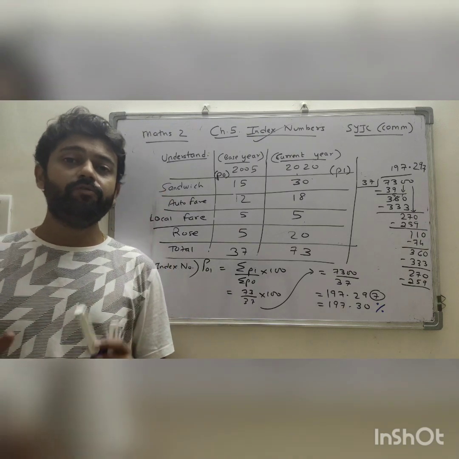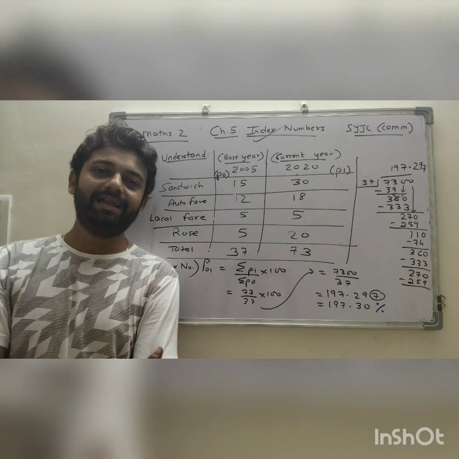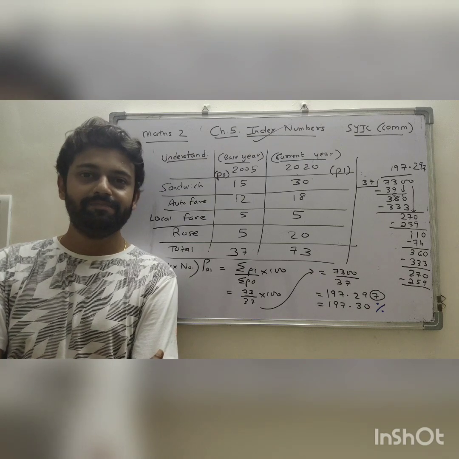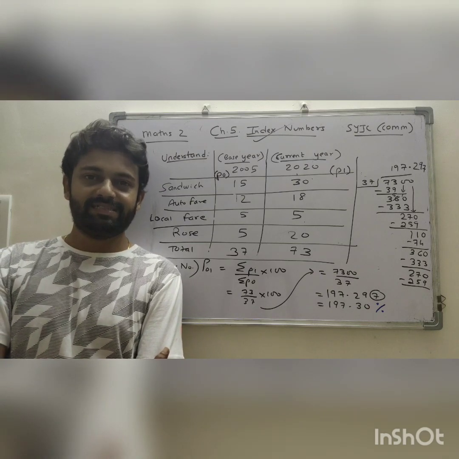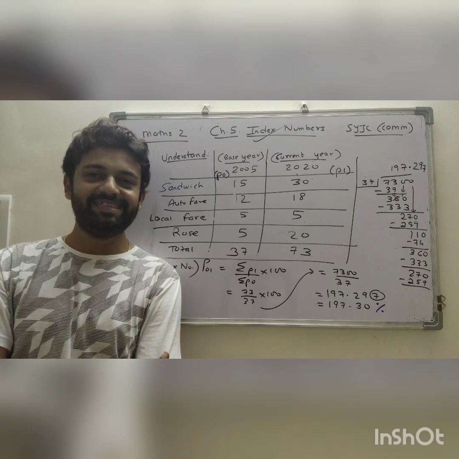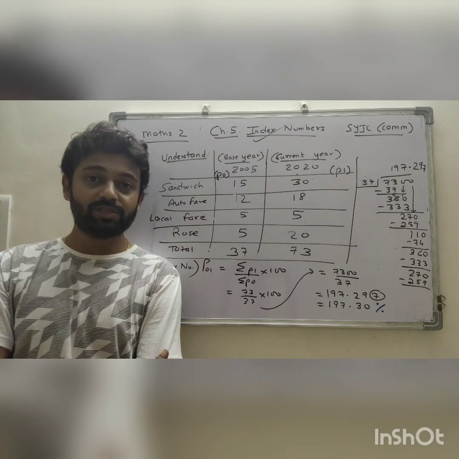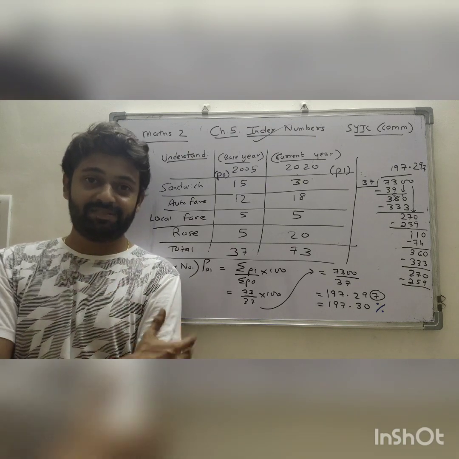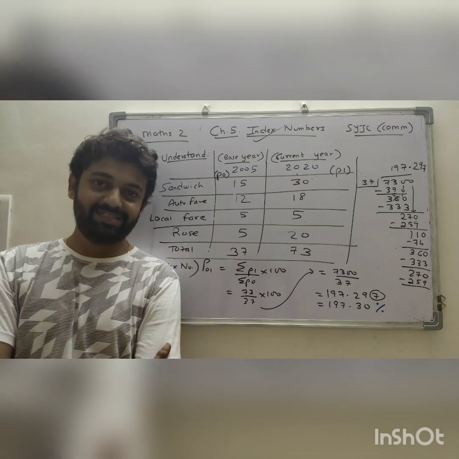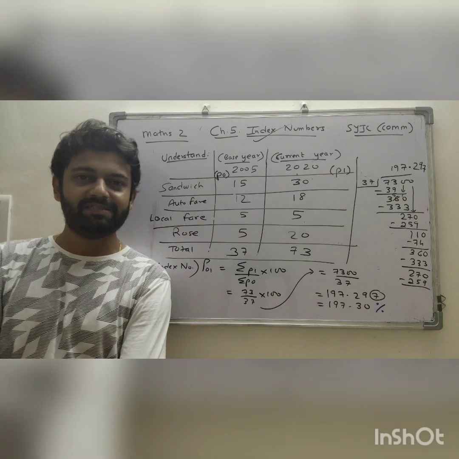So students, I gave you an example of price index number. Now let me tell you that there are many examples in daily use also. The best example is the Sensex, the Nifty. These are index numbers what you see in the stock market. Yes, students, those are not price index numbers, those are share price index numbers. These are simple commodities price index numbers.